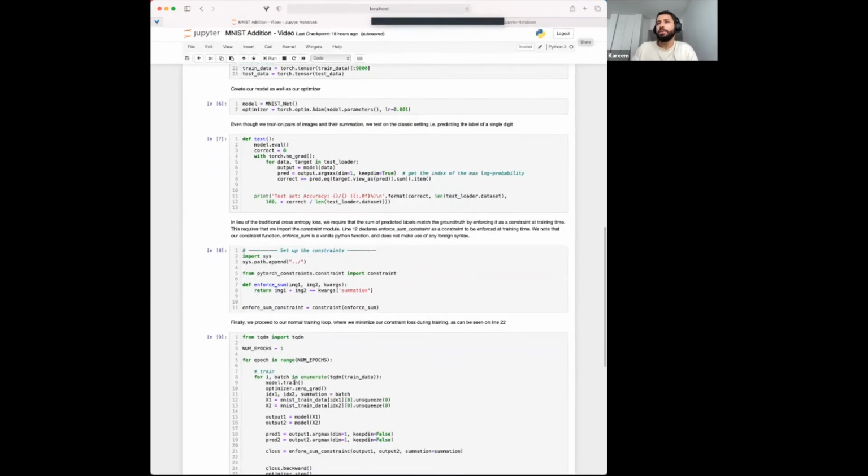In cell number 7, we just create our test function. We define our test function, and as I mentioned, this test function just tests on single digits and their labels. So what we expect is that the model, even though it's trained on pairs of digits and their summation, learns to identify single digits and their labels.